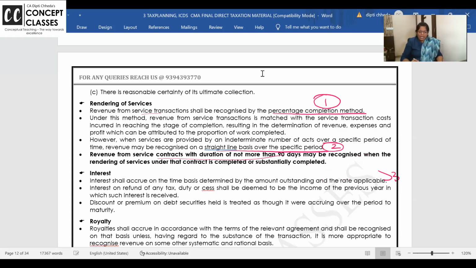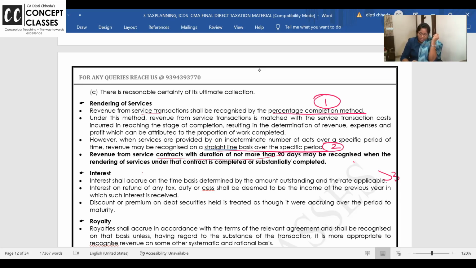And now in bold, I am giving the reason which is different. Revenue from service contract with duration of not more than 90 days may be recognized when the rendering of services under the contract is completed. Now this is beautiful. If you are rendering service and the duration is less than 90 days, no need to apportion it over 90 days. Just recognize it when the 90 days are over.